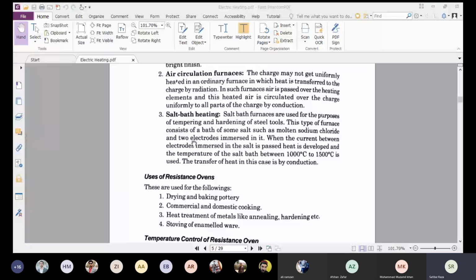When the current between the electrodes immersed in the salt is passed, heat is developed and the temperature of the salt bath between 1000 degrees Celsius to 1500 degrees Celsius is used. The transfer of heat in this case is by conduction.